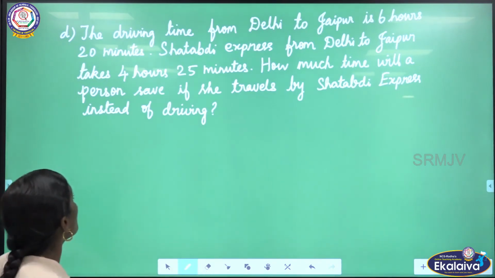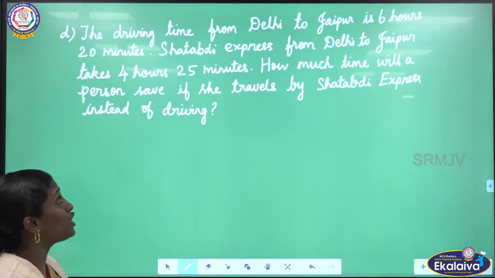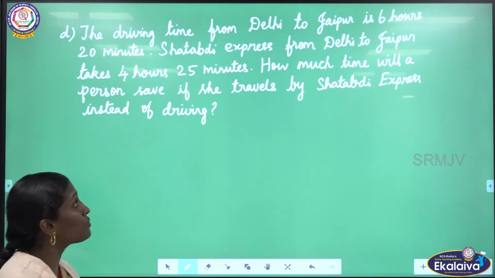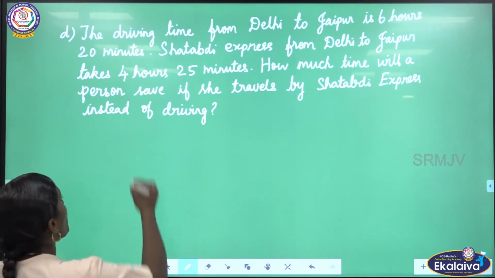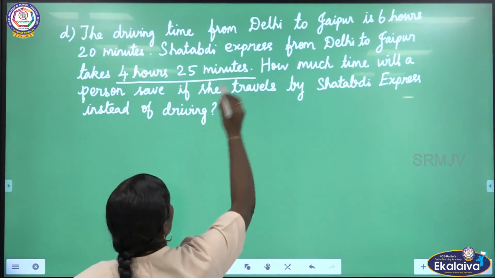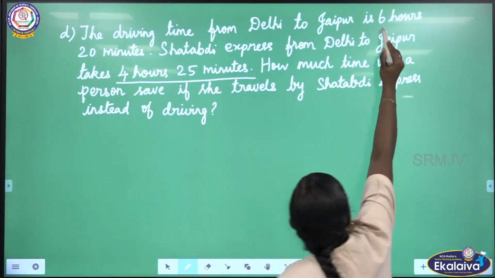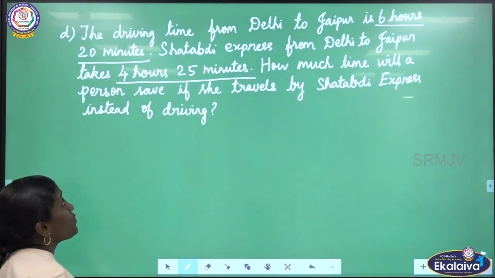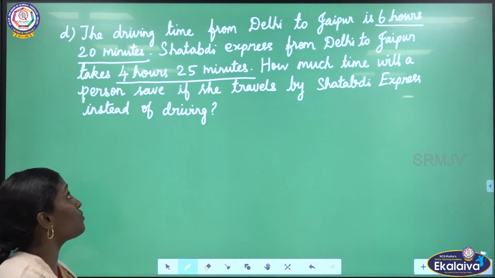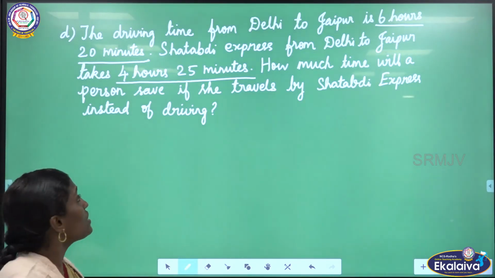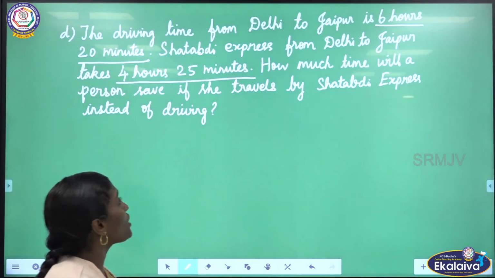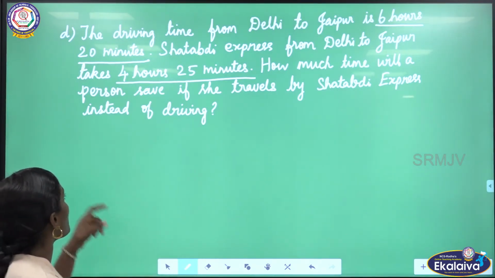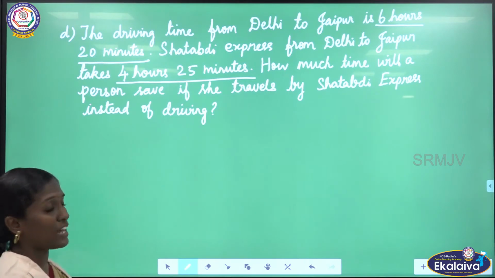The next question. The driving time from Delhi to Jaipur is 6 hours 20 minutes. Shatabdi Express from Delhi to Jaipur takes 4 hours 25 minutes. How much time will a person save if she travels by Shatabdi Express instead of driving?